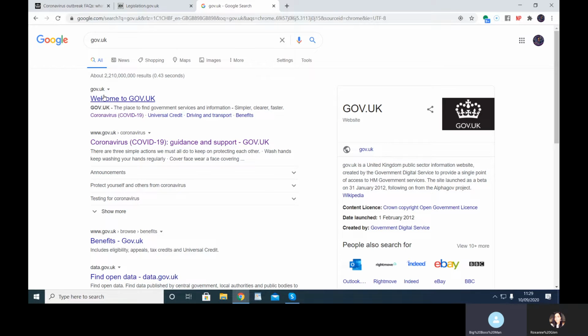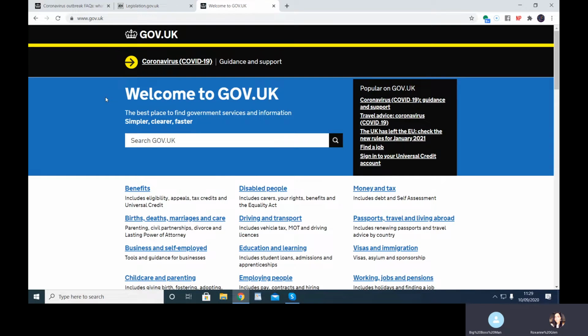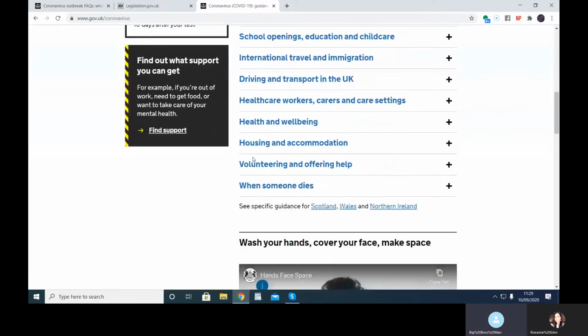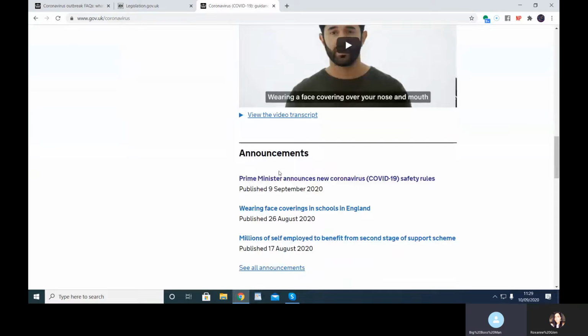Click on that top one. And then coronavirus, that top right-hand link, coronavirus guidance and support. Scroll down a little bit. There, so that's what I was looking for, 9th of September, right? Right. So I wanted to check what legislation, if any, was out. I haven't checked the actual Act of Parliament, but we're going to do it now.